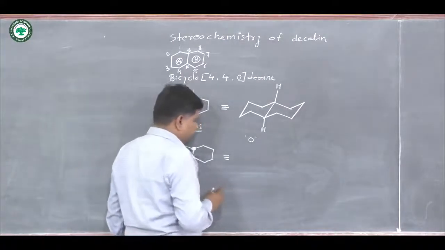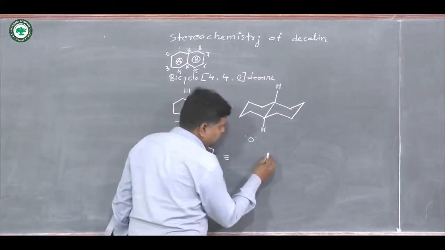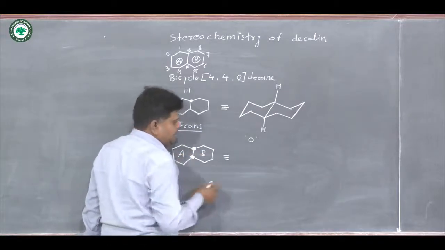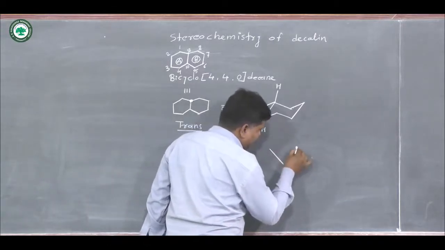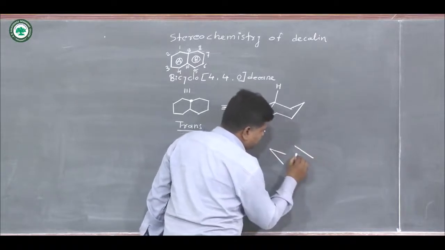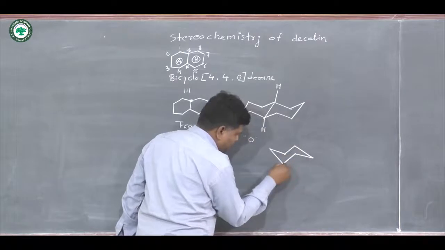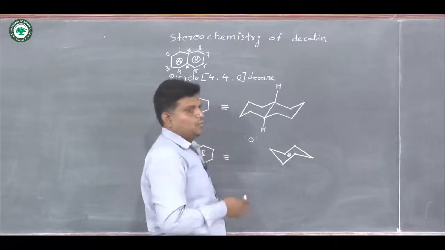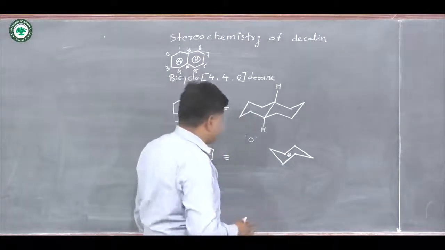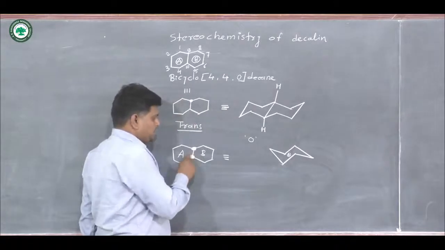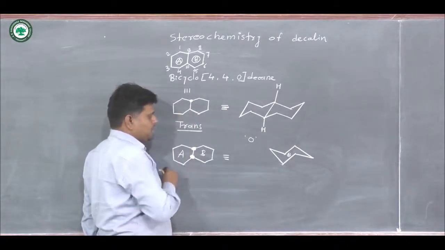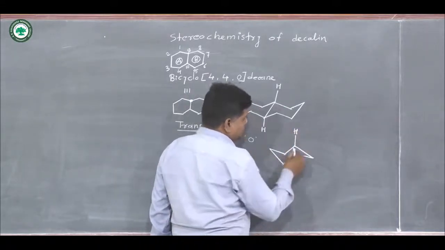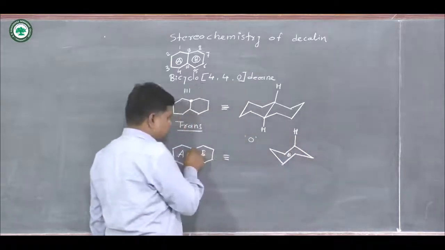Okay, and here we write its chair conformation. Suppose this is the A ring and this one is the B ring. Here this is your first chair, chair A, and first you write the positions of the hydrogen atoms present on the common carbon atoms on this ring A. Suppose these two carbon atoms are common, and these are the common hydrogens present at the beta position.